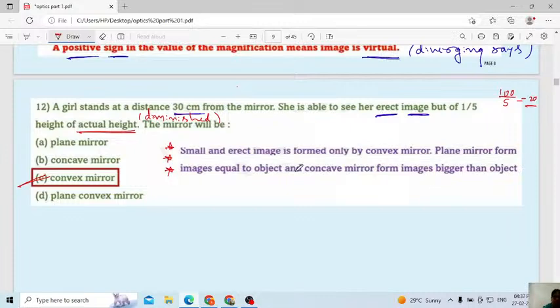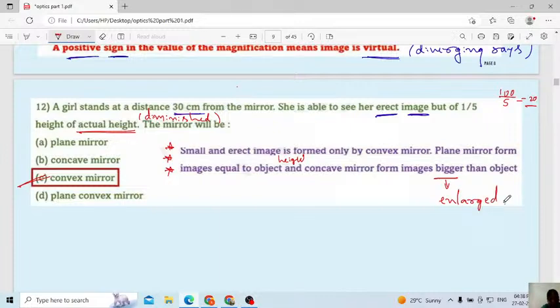Okay, plane mirror forms image equal to object height. Small and erect image is formed only by convex mirror. Concave mirror, which type of image will you get? Image bigger than the object. Bigger means you can use the word enlarged also. Okay.